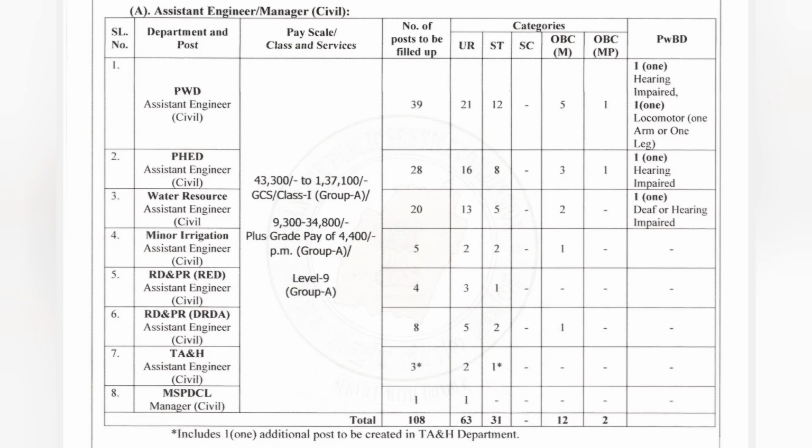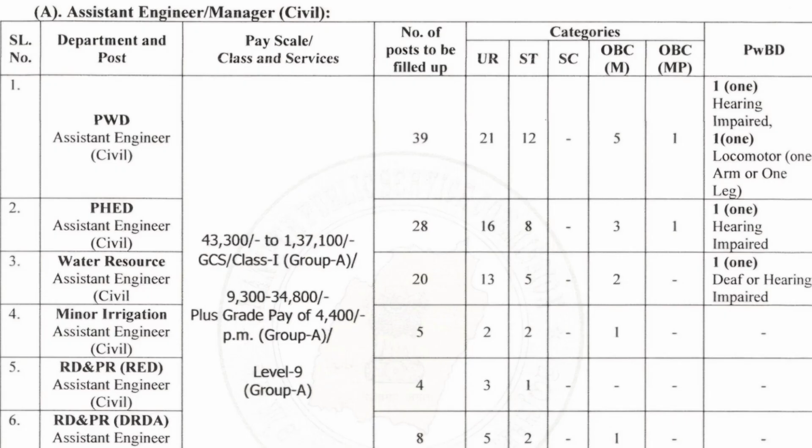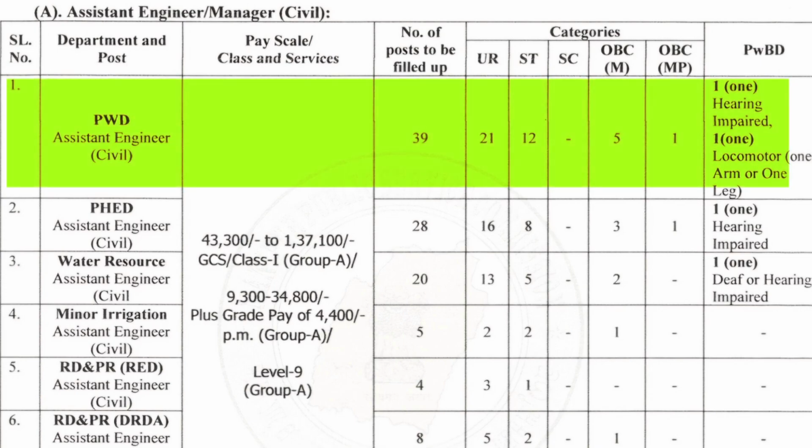Now, post distribution for assistant engineer/manager in civil. It falls under level 9 group A. Serial number 1, we have PWD assistant engineer in civil. In total, there is 39 vacancies, out of which 21 is unreserved and 12 is reserved for ST candidate. 5 is also reserved for OBC M candidate and 1 is reserved for OBC MP candidate. In total, there is 2 vacancies for PWD candidate.